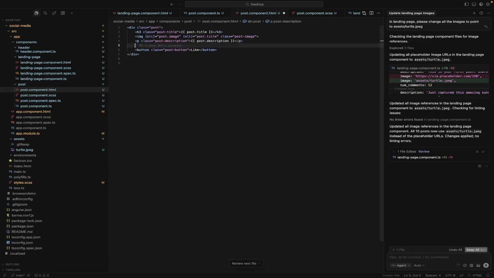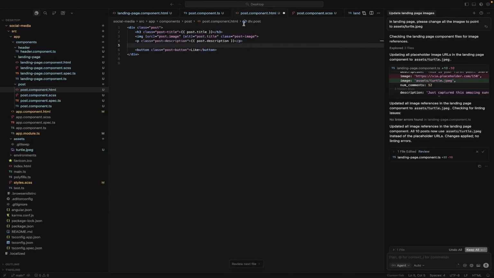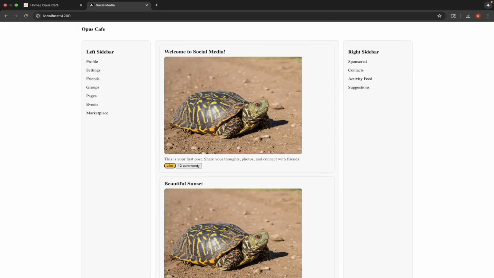So in the bottom row, we're going to have buttons in a row. And if I were to just put another comment button, so let's say I did the same thing, but it doesn't have the post button class because we don't want that styling. And I want the post dot number of comments here. Comments. 12 comments.